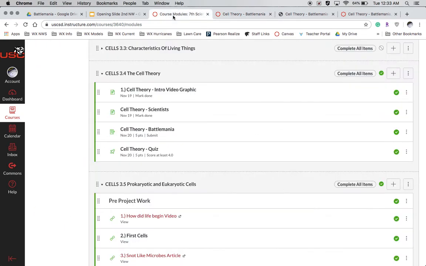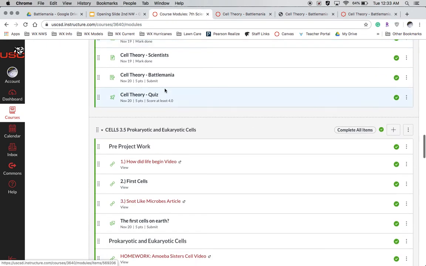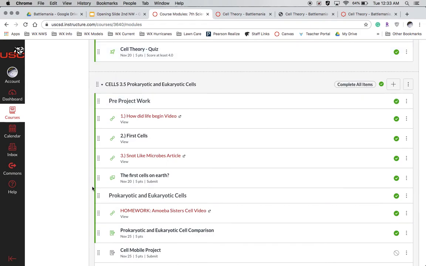All right. Now, the next thing that needs to be done is your pre-project work under this module, this Cells 3.5 prokaryotic and eukaryotic cells. It's just this pre-project work right in here, all the way down to the first cells on Earth. That is all that needs to be done. You can see it has the due date of November 20th, that is Wednesday. This is a very easy discussion. This is a video, this is a video, and this is an article. You just have to watch, read, and then answer the one question that is in this discussion. That is all it is as far as the homework that is due on Wednesday.